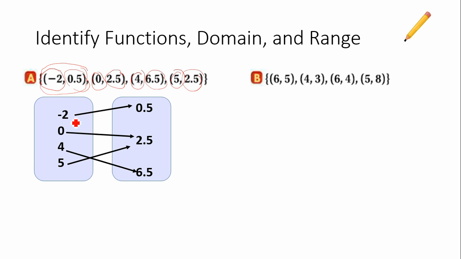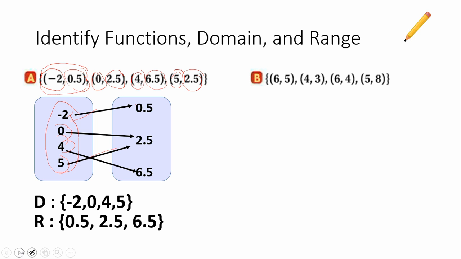Now if we look through, we want to check and make sure each of these x values only has one branch coming out of it. Okay, each x is only paired with one y. This one's paired with one y. This one's paired with one y. This one's paired with one. Only one path, right? That's what we're looking for. So that is going to be a function. So we'll list the domain values, we'll list the range values, domain and range, and then we'll say yes, it is a function.